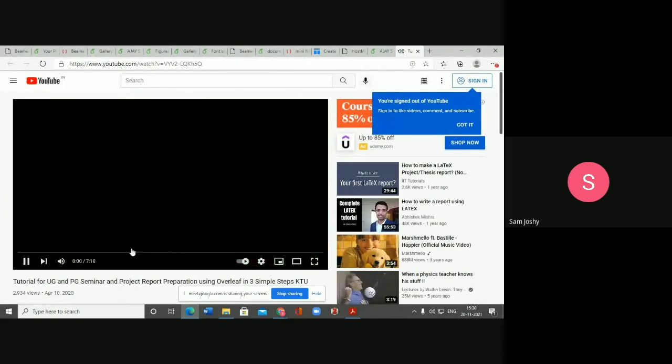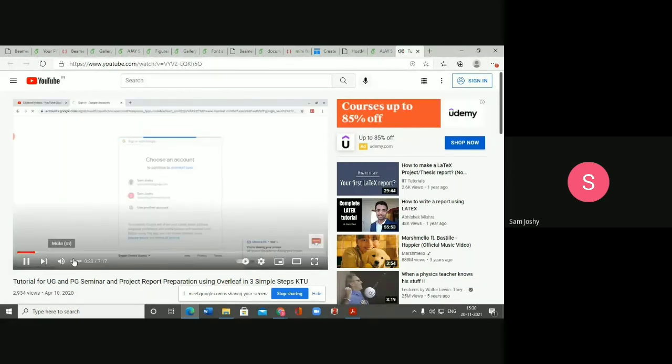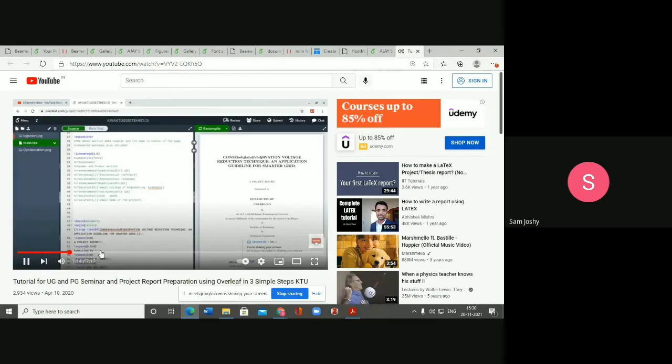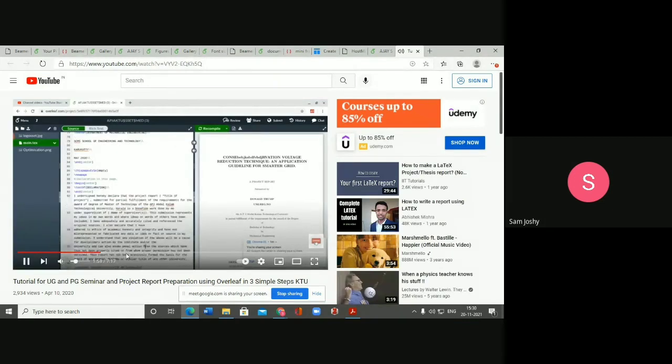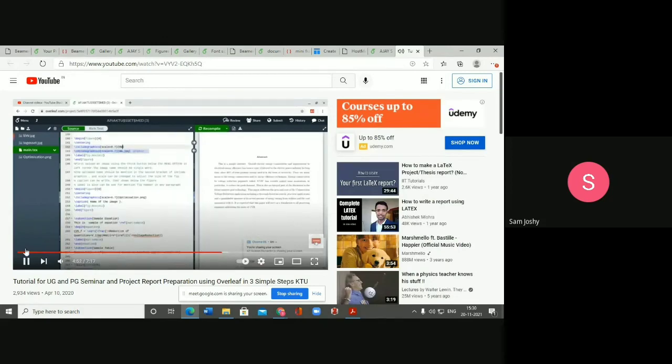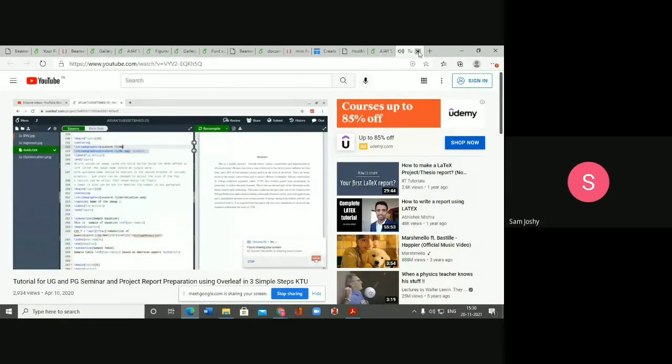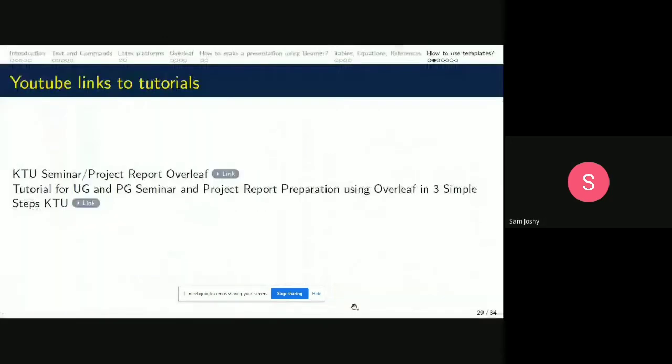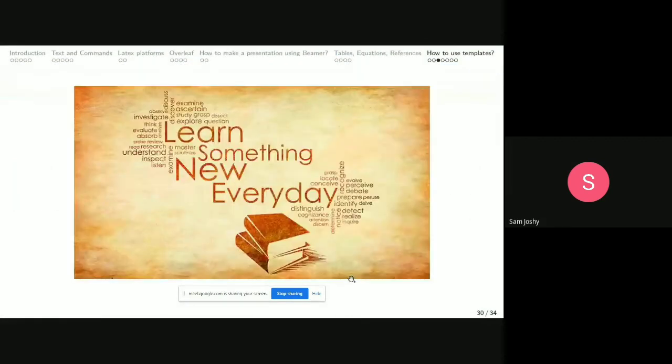It would be giving you a step-by-step procedure on how to prepare a project report using Overleaf with a template. So these are the things which I have to share today.